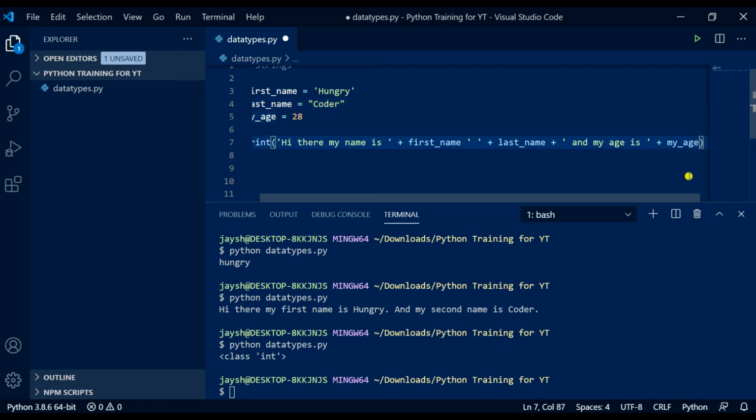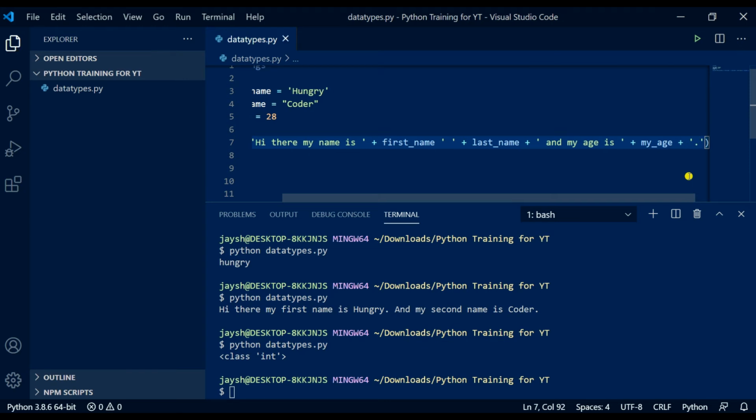And then we can do another plus, open up a string, and put a full stop. Control S to save.